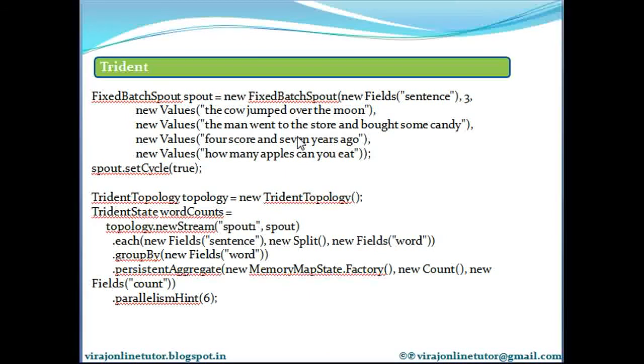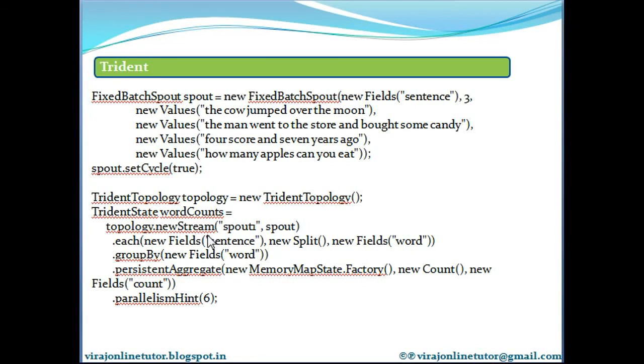Here is the code to do the streaming word count part of the computation. We have defined a new fixed batch spout here. In that we have a field called sentence, and these are the values for that sentence. Then we are setting this spout's cycle to true, so it will keep on cycling this set of input sentences. Then we are defining a new Trident topology here, and to this topology we are defining a new